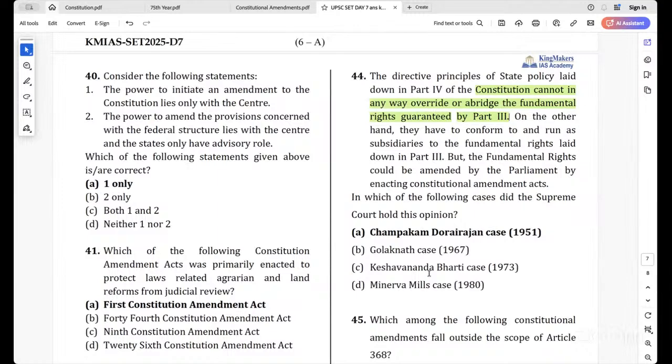Another question. Don't think about 'override'; if you simply read it, it will be understood. It cannot override or abridge the fundamental rights, which means it is subsidiary to the fundamental rights. So which one is that? DPSP is subsidiary to fundamental rights, and it cannot override fundamental rights. Being in the case, in Champakam Dorairajan case,